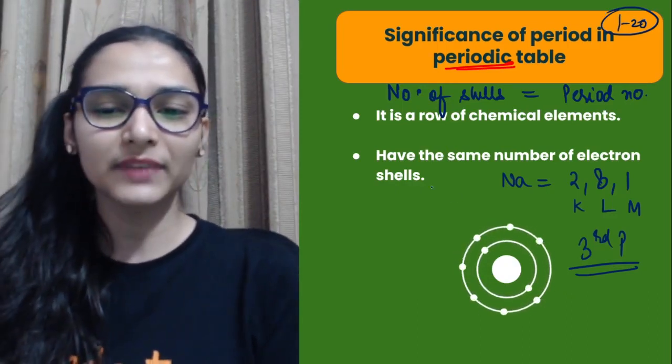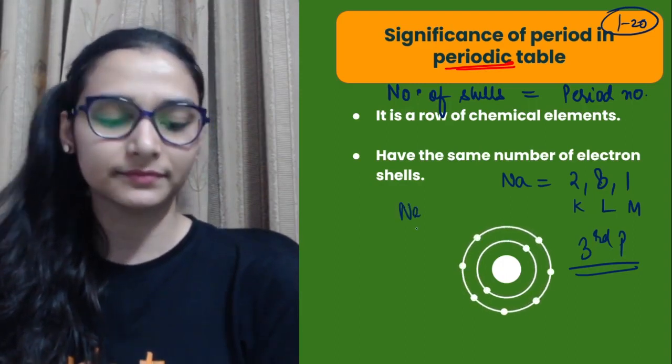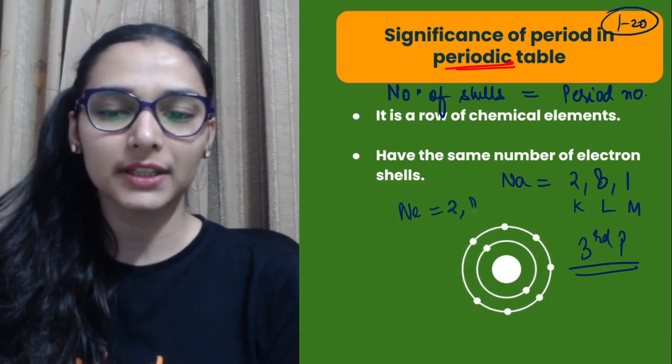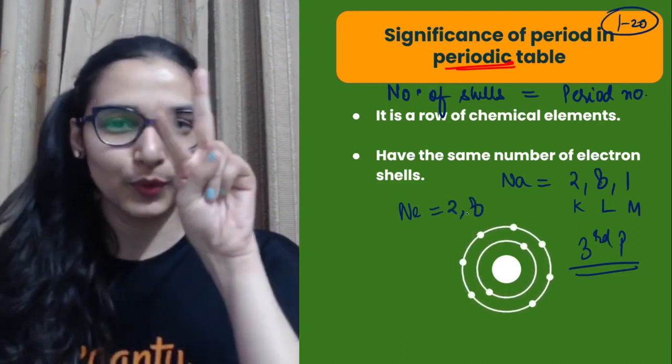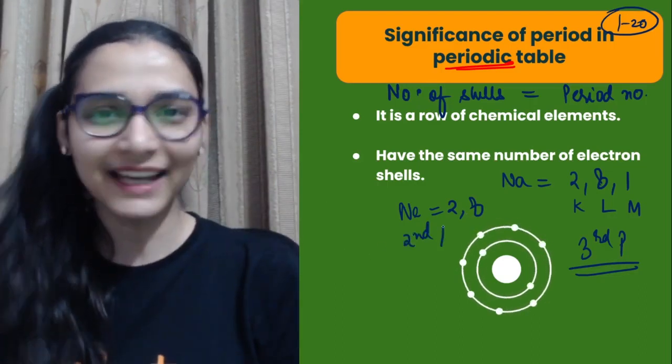Okay, so the same thing you can do with any other element that comes to your mind. Let's say neon, right? इसके लिए आप देख सकते हो configuration 2 8. How many shells? 2. Which period? Second period. Okay, so you can find this easily, I guess.